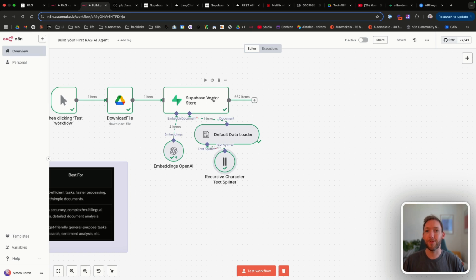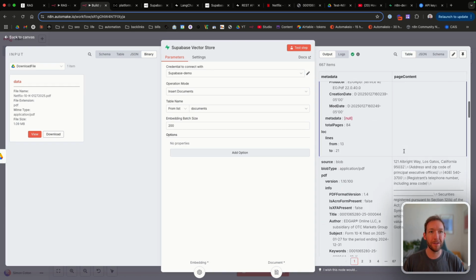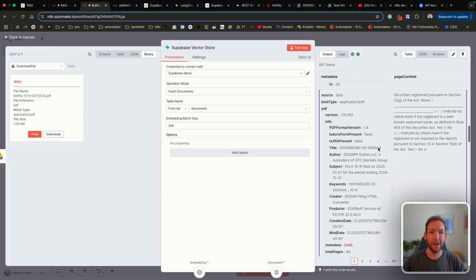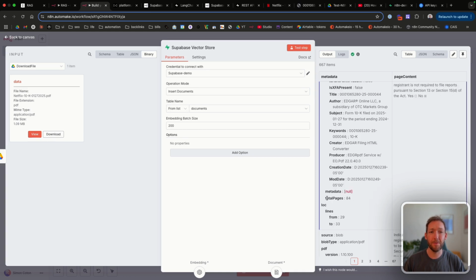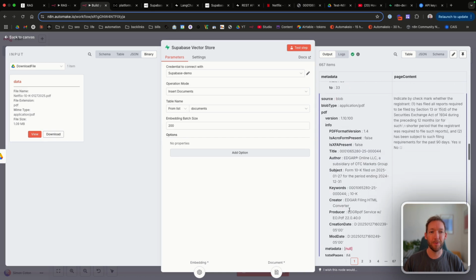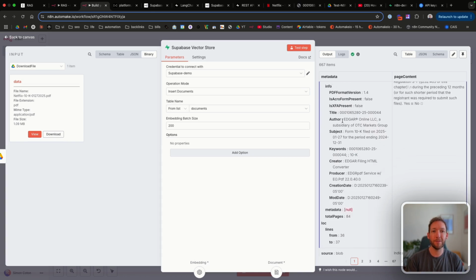So it didn't take long at all to load in, and it's loaded in 667 individual items here. And if you go into the output logs here, you can see every single bit of content it's loaded in. So these are the equivalent to what we call the chunks. And it's also loaded in this metadata without us asking to. And you can see it's got metadata about the whole document and also which lines it took from the document. So this will be 34 to 35. That was 29 to 33. So loaded in some really interesting data that we'll be able to search on that. And you could see we could make this a bit more specific, and we could have changed the title of the document to give it a bit more info.